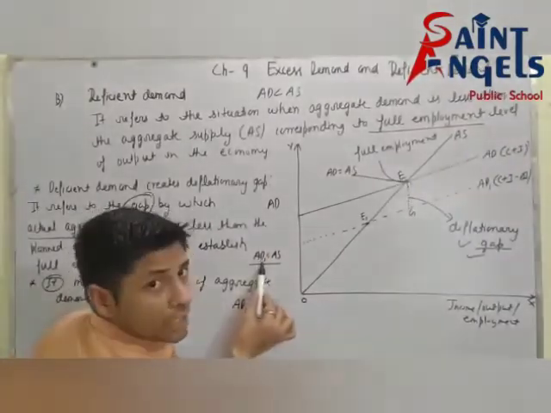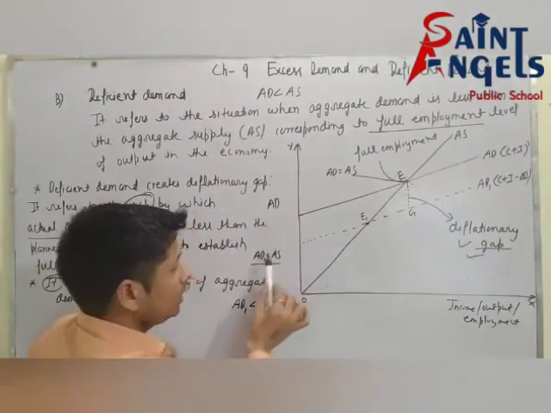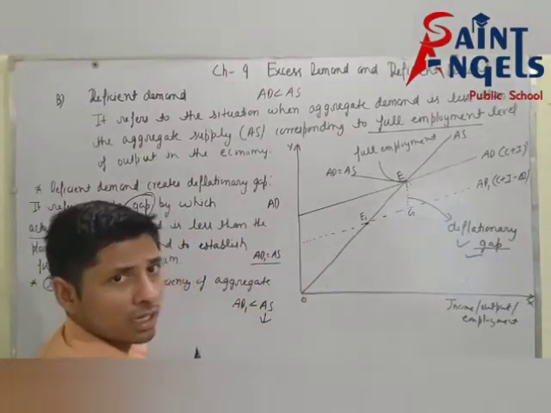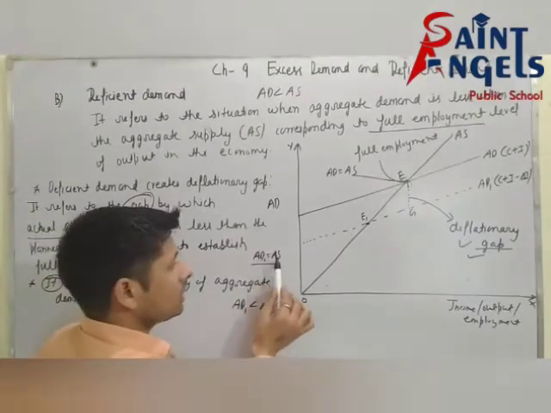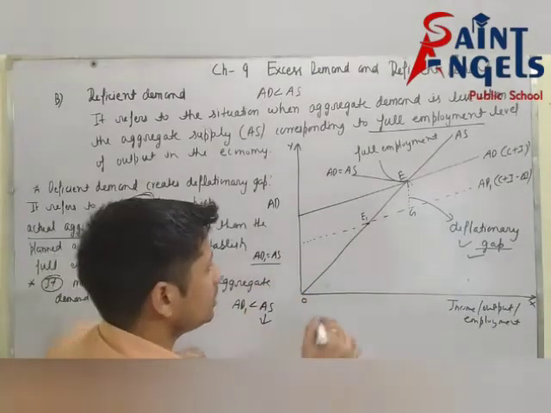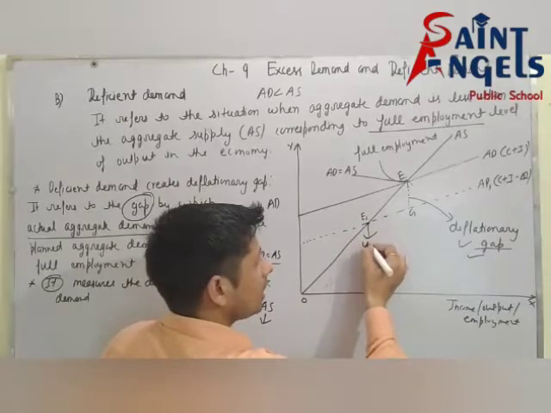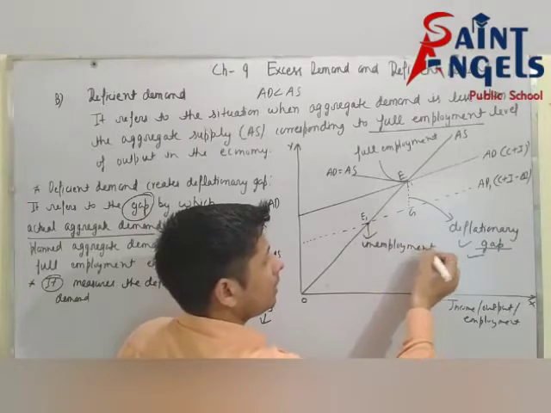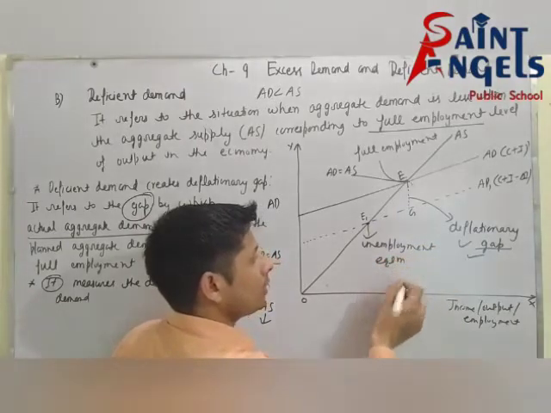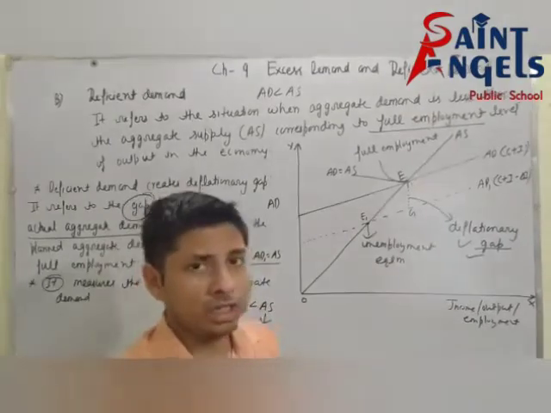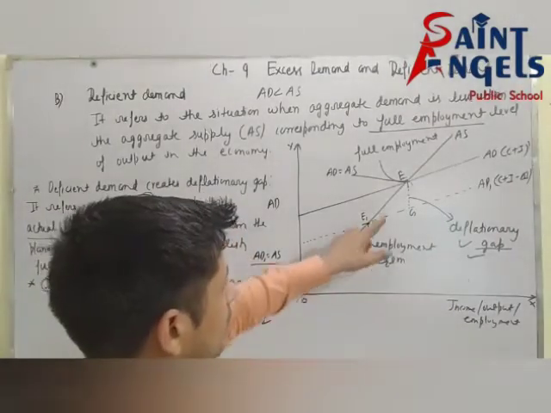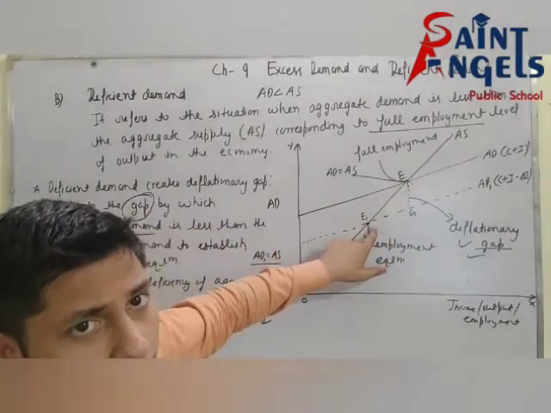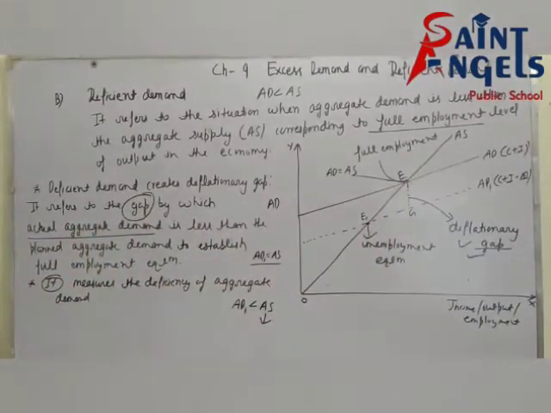Now, this AD1 is less than AD, and this aggregate supply is less than this aggregate supply. It means this point indicates underemployment equilibrium. Underemployment equilibrium means it is equal to AS, but here all resources are fully employed and here all resources are not fully employed. So please pause the video and note down this.